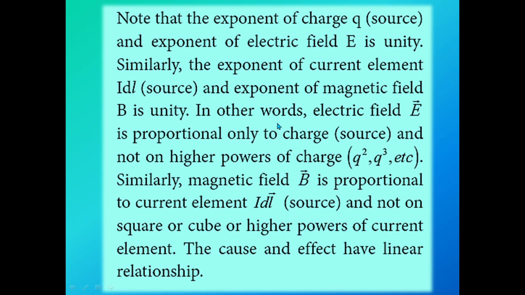In other words, electric field E vector is proportional only to the charge source and not to higher powers of charge, q square, q cube, etc. Similarly, magnetic field B vector is proportional to the current element I dl vector source and not to square or cube or higher powers of current elements. The cause and effect have a linear relationship. Thank you.